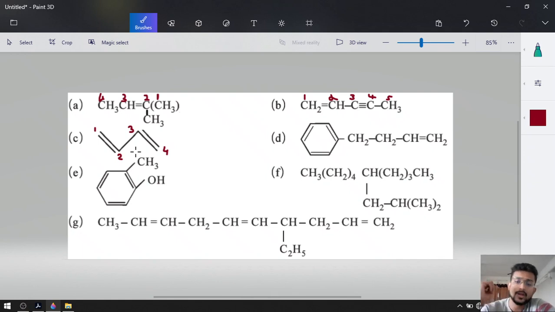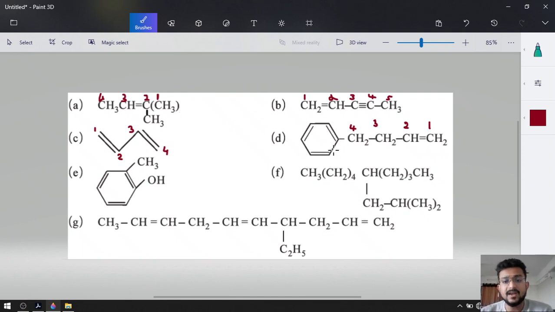Buta-1,3-diene. Okay. After that, question number 4, fourth IUPAC nomenclature. There is a benzene ring and 4 carbons, but here the benzene ring is a substituted group. So for this we are going to use the word phenyl. Obviously alkene has more reactivity than benzene. That's why this is first carbon, second carbon, third carbon, fourth carbon. On the fourth carbon there is a phenyl ring.